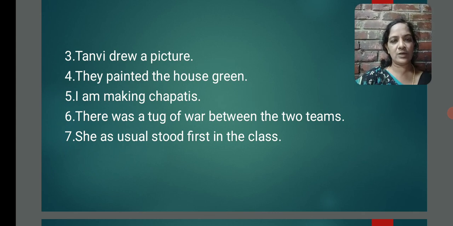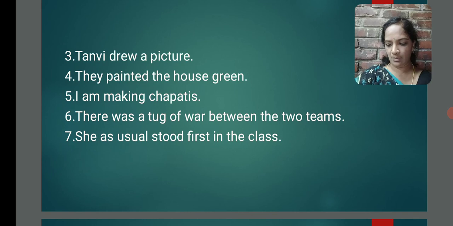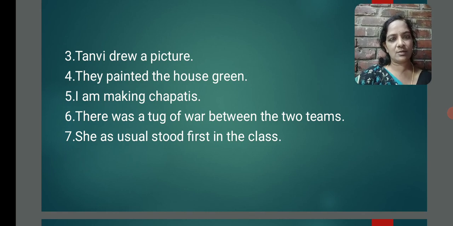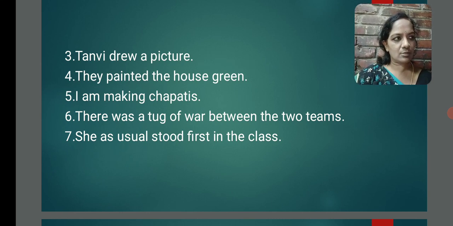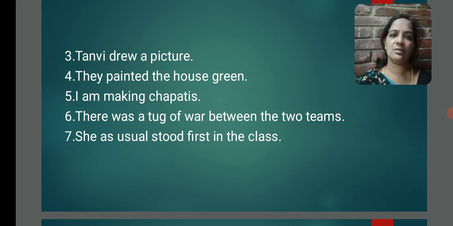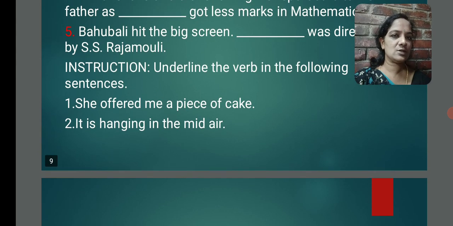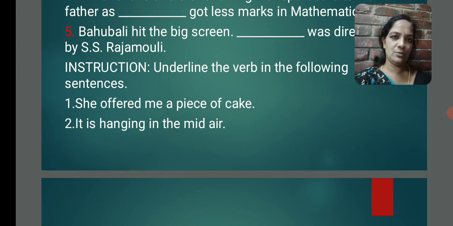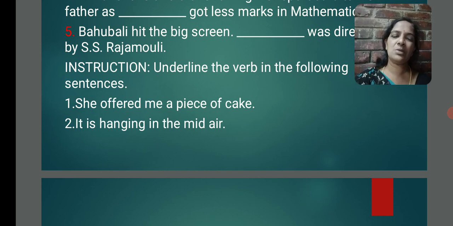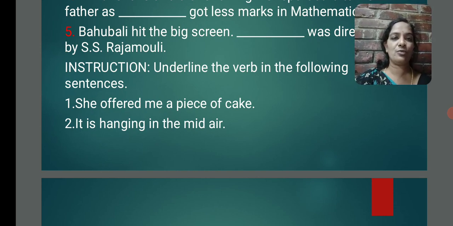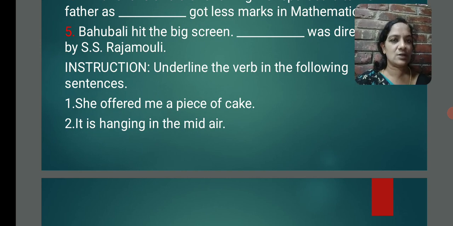I think you all have finished writing answers. You check your answers, please. I am going to reveal that. Shall I reveal? I need to go back. What is the instruction for this exercise? You need to underline the verb. Okay. She offered me a piece of cake. What is her action? Offering. She offered me. Offered is the verb.